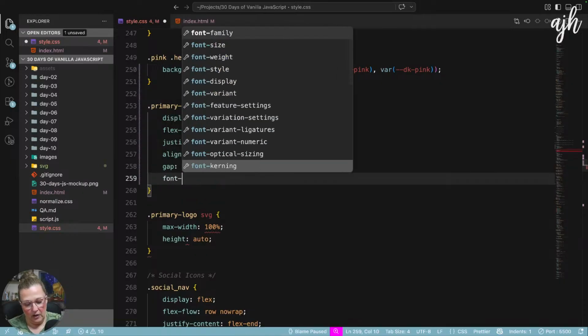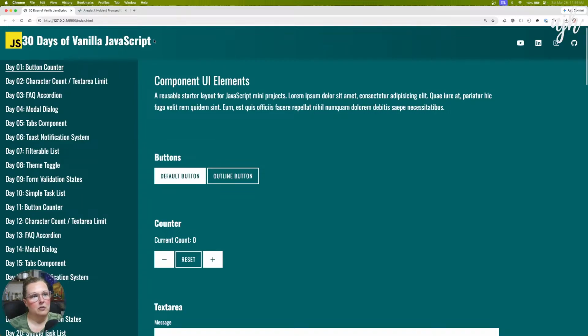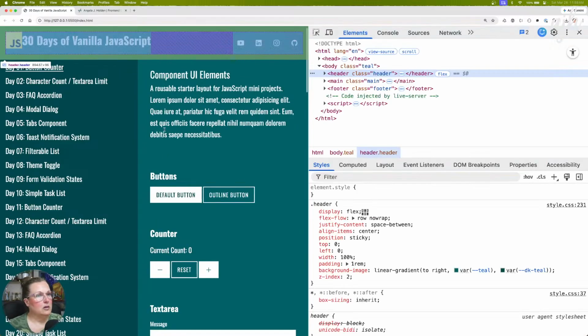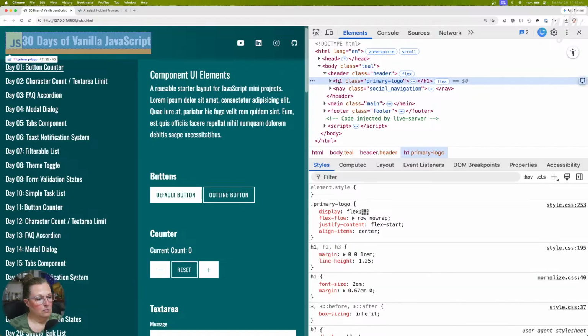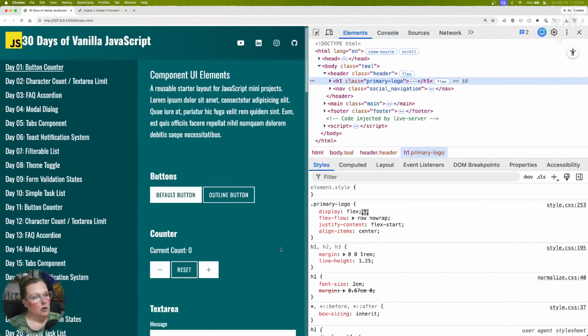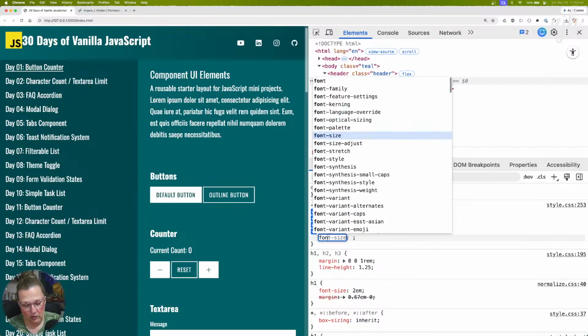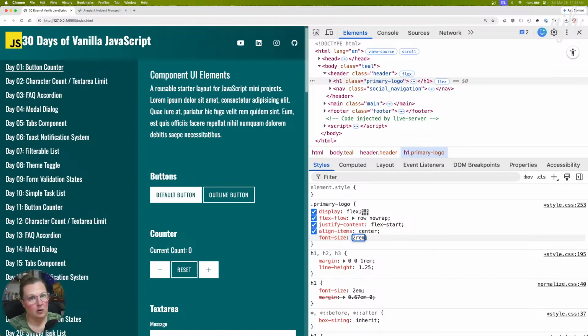And then our font size, I'm pretty sure the default font size is 2 ems. Yeah, default font size 2 ems. So we could probably do font size 2 rems, 1 rem, 1.5 looks pretty good.